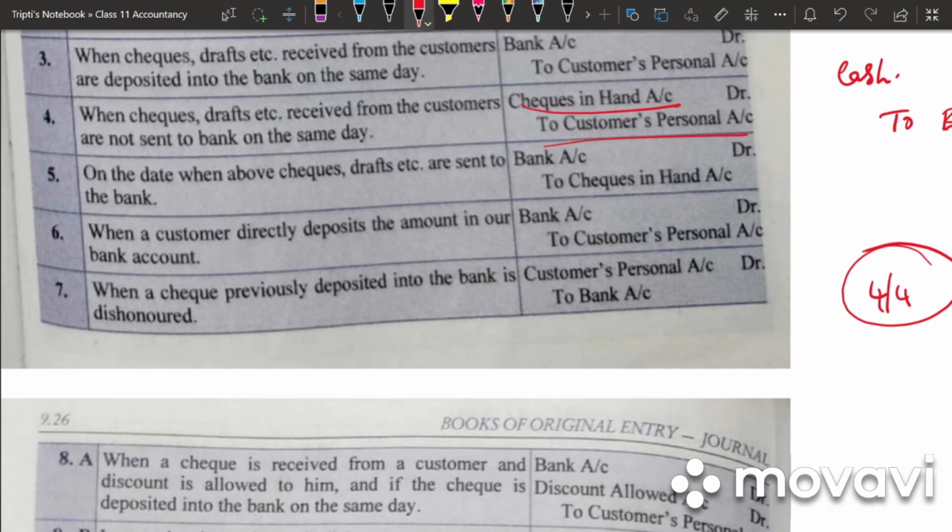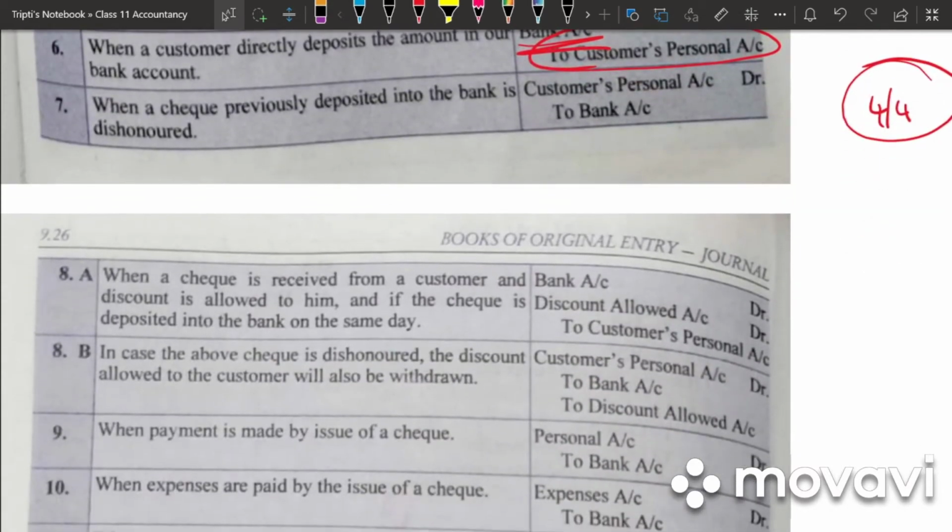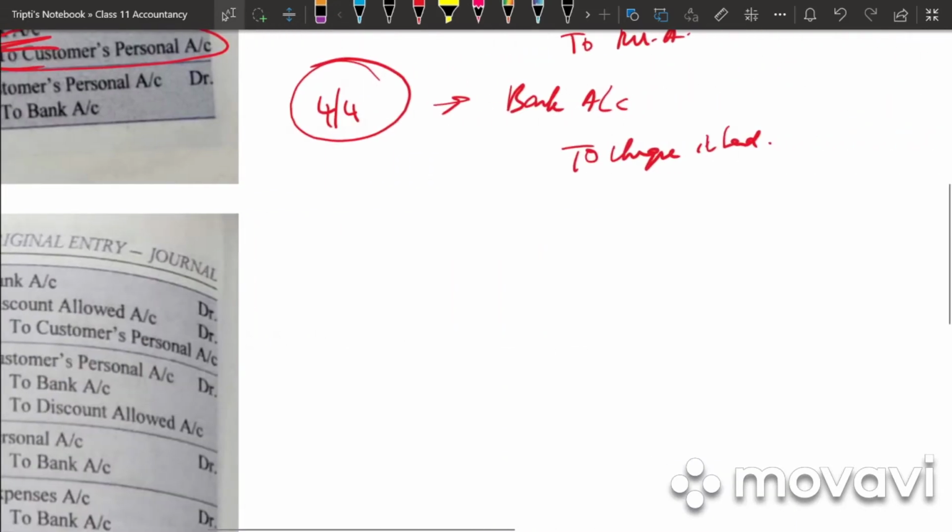Next, when a customer directly deposits the amount in a bank account, who is the receiver? Bank account is the receiver, and whose check? Customer's personal account. So bank account debited to customer's personal account. Next, when a check previously deposited in the bank is dishonored. Say for example, you deposited this check on 4th April, but it is dishonored.